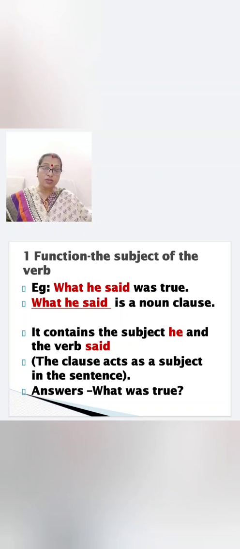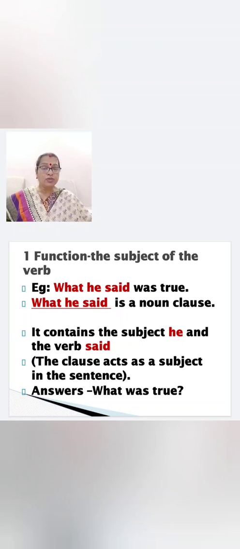Now this clause also consists of subject "he" and verb "said." As in the main clause also, it is understood that the subject is "it" and the verb is "was." So the predicate will be "was true." "It was true" will be the main clause and the subordinate clause will be "what he said."